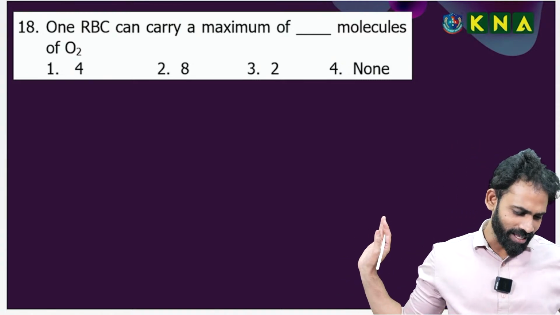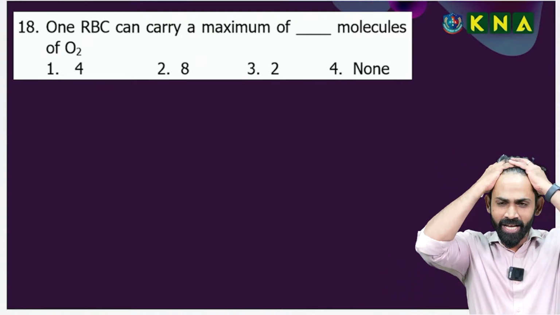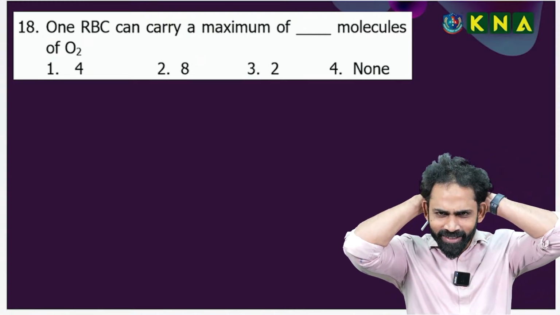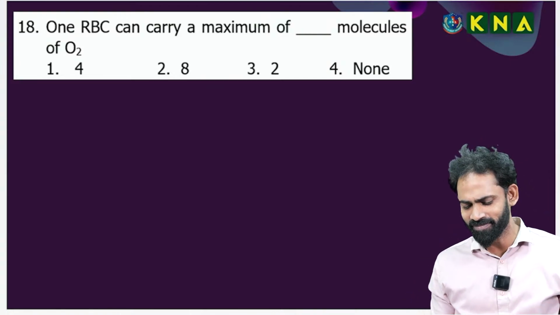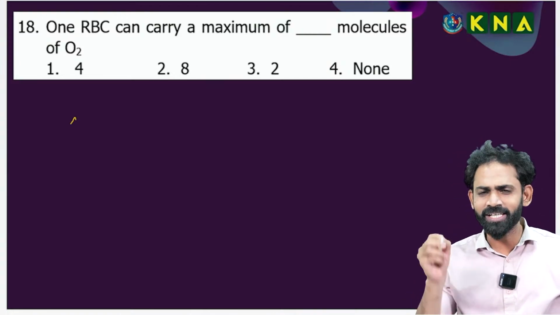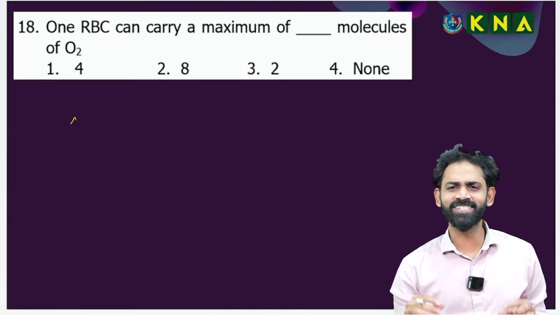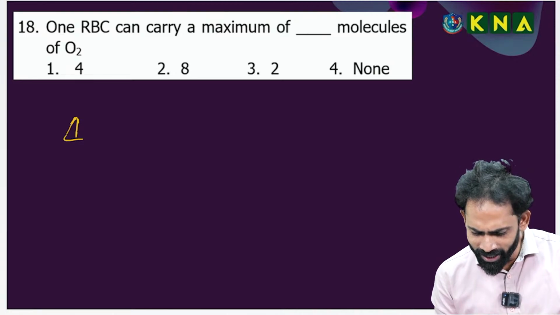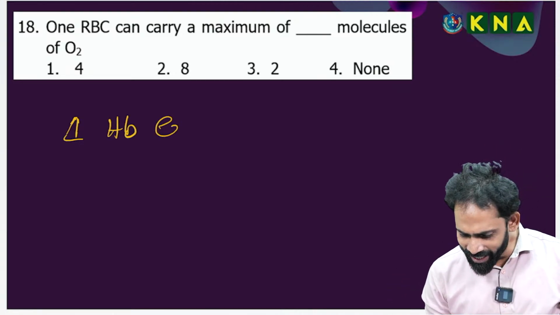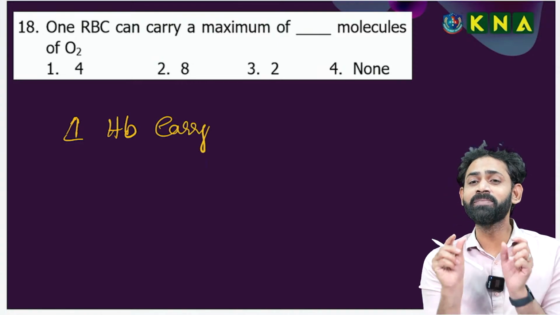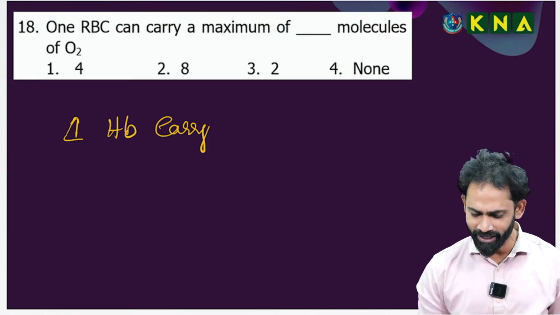The question is about one RBC or one hemoglobin.